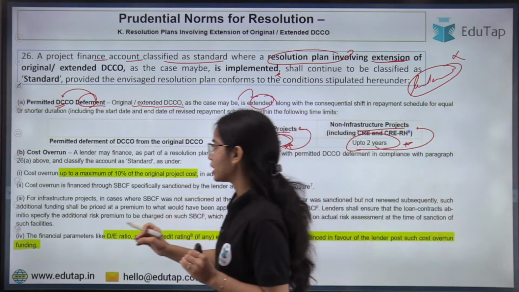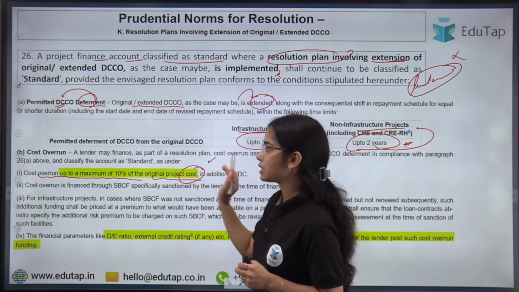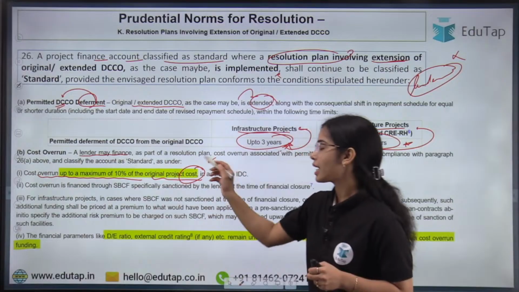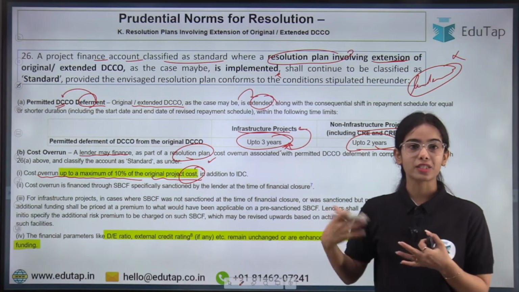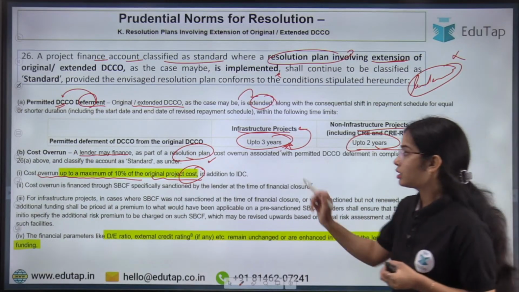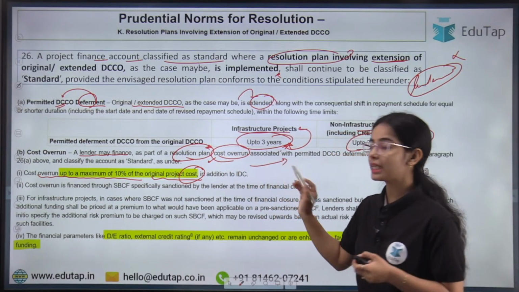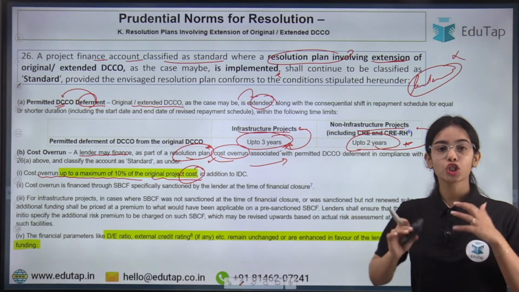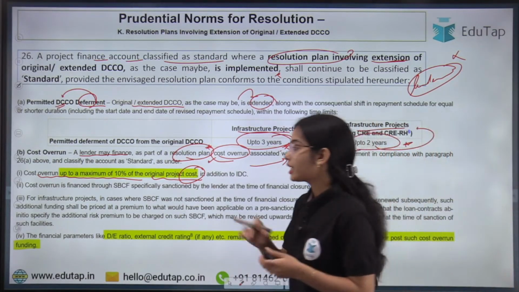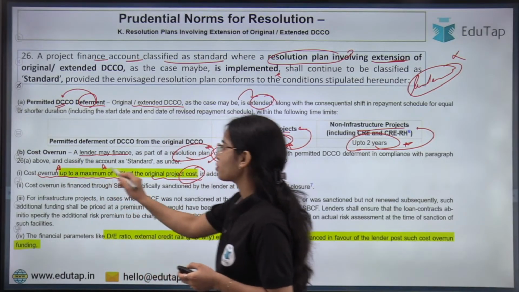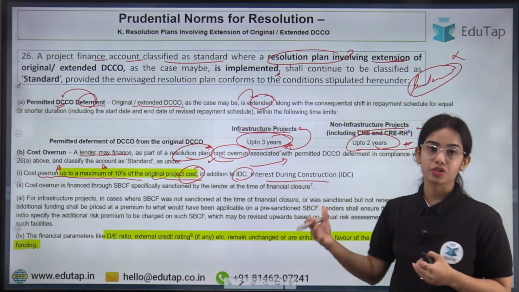In case of cost overrun, up to a maximum of 10% of the original project cost is not considered problematic. So a lender may finance as a part of the resolution plan. A lender can provide extra money to the borrower in the case of a resolution plan. If the cost overrun has happened and the project requires more money, more money can be given and the account will still be considered standard if the cost overrun is up to a maximum of 10% of the original project cost, in addition to the interest during construction also.